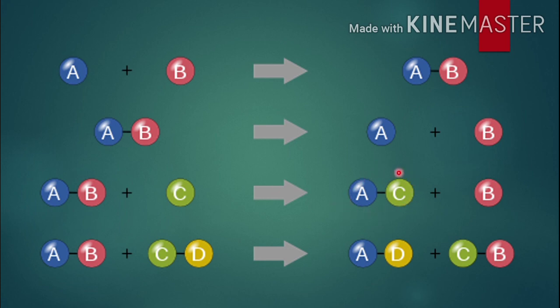Let's suppose it's a liquid. Okay, now A and B molecule reacts with C and D, and these are, you can say, substituted or changed to another A and D, and this is supposed to be a solid. So this type of same element, that is A, can make different types of matter.